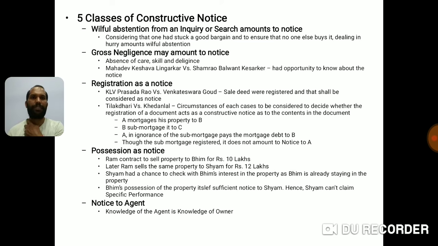There are 5 classes of constructive notices. I have given them in detail. You have to refer to the cases or the facts that I have mentioned in these. The first one is willful abstention from an enquiry or search, which amounts to notice.